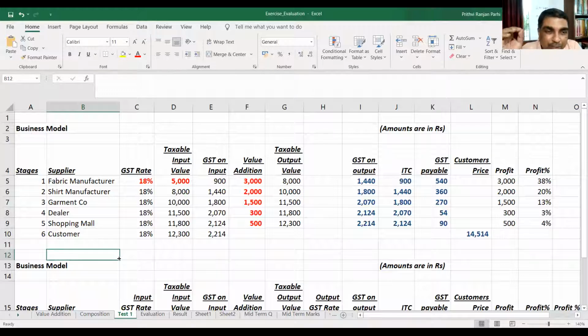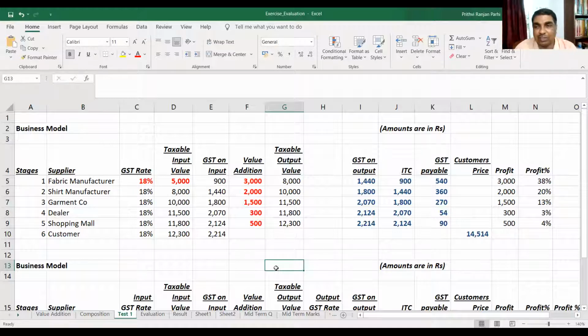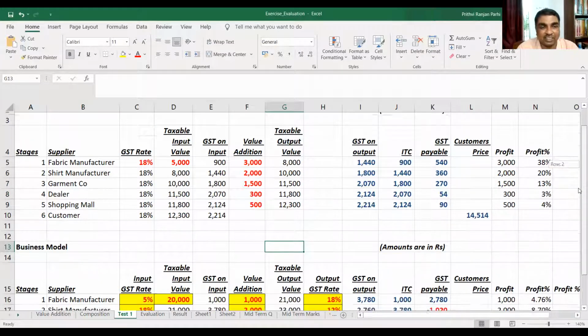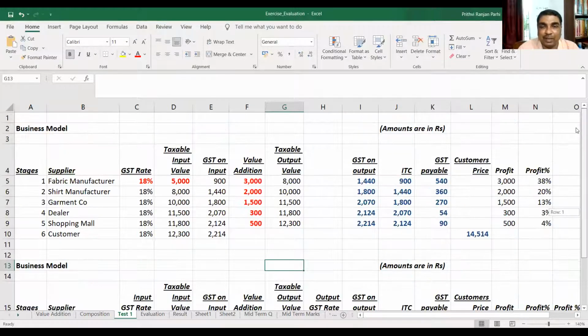For simplification, first I am assuming the GST rate is always the same, 18%, 18%, 18%, 18%, 18%. Okay, now let us understand the situation. Then in the next stage we'll change the rates. In the latter part you can see I'm changing the rate somewhere to 5, 18, 12, 22. Then we'll see how it affects profitability. Okay, friends, are you with me? Let us start to understand.